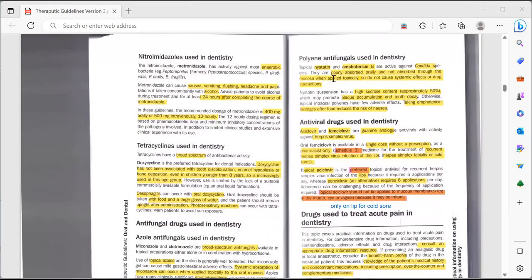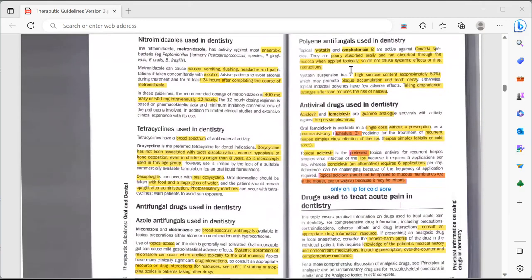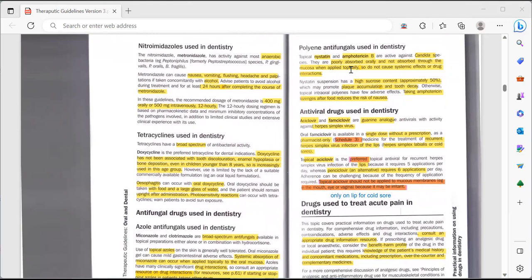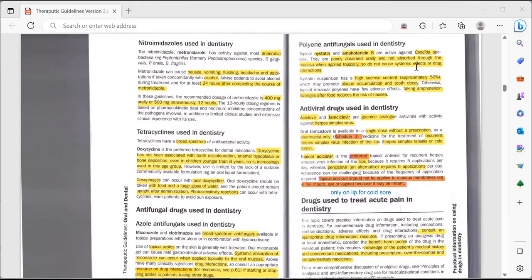Then the polyene antifungals. So antifungals are of two types, azole and polyene. Azoles are miconazole and clotrimazole, and the polyenes are nystatin and amphotericin B. They are active against Candida species. They are poorly absorbed orally and not absorbed through the mucosa when applied topically. So they do not cause any systemic effect or drug interaction.